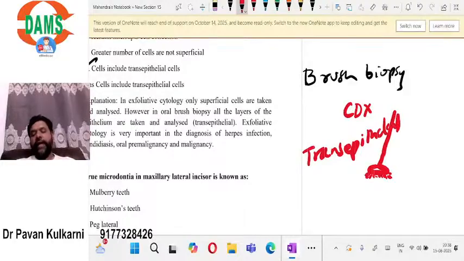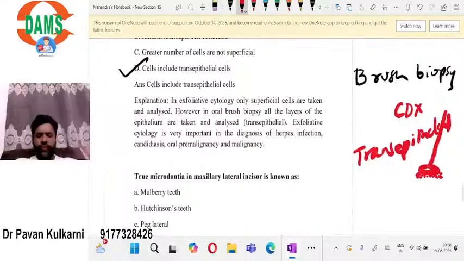In case of exfoliative cytology, you will get only the surface cells. You will not get the deeper cells. That is why if you want to see any abnormality in the deeper layer, exfoliative cytology is not useful. That is what is discussed here. In exfoliative cytology, only superficial cells are taken. However, in oral brush biopsy, all the layers of the epithelium are taken and analyzed. That is why it's called transepithelial.